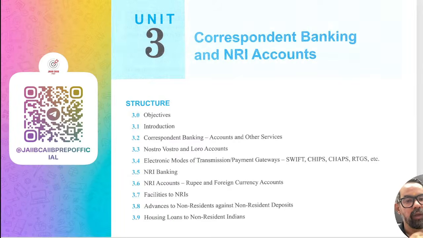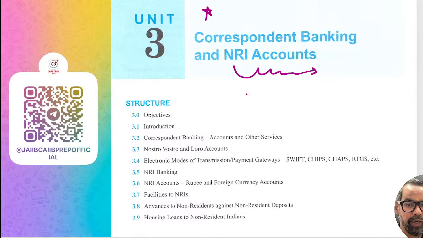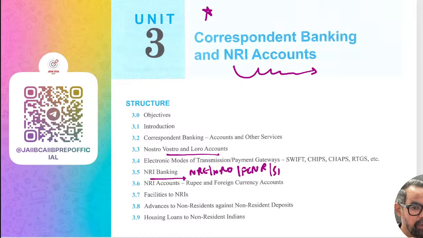Okay, done. So now the next one we have is correspondent banking and NRI banking. This is more toward the theoretical things, especially the features of different accounts, right? The features of Nostro, Vostro or NRI banking, where we have NRE, NRO and FCNR and SNRR accounts, okay? These are the areas we have in this particular one. So that we have done.